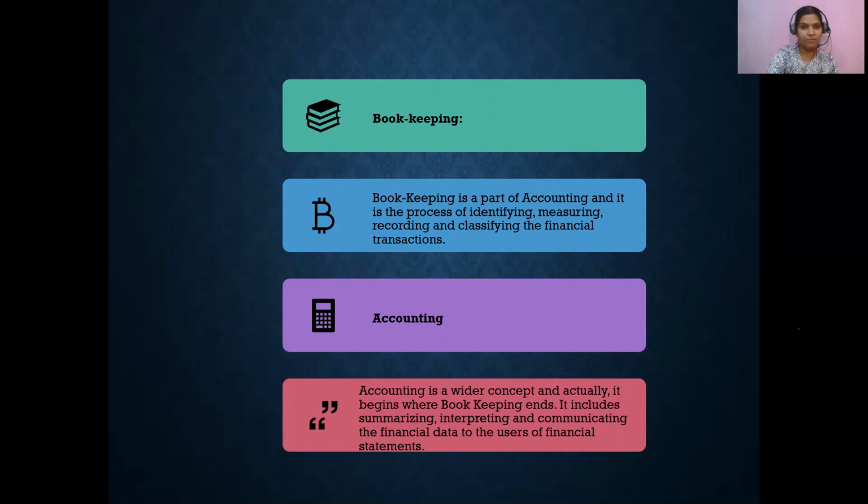So when you are done with bookkeeping, then your accounting actually starts, where you do summarizing, interpretation, and communicating the financial data to the users of financial statements through newspapers, annual reports, and the company's own publications. So through those sources, you do the accounting process.